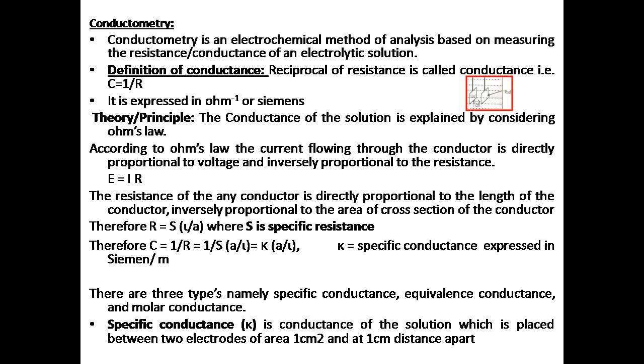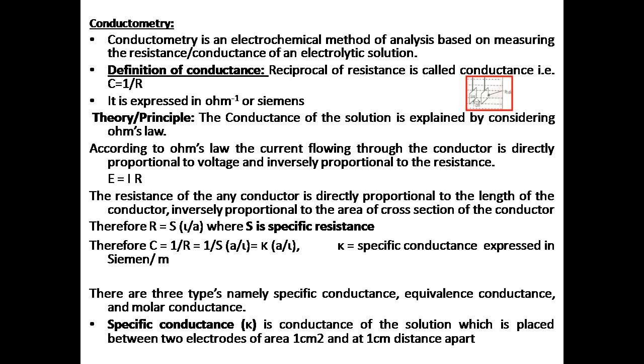I'll repeat. Specific conductance is defined as the conductance of the electrolytic solution which is placed between two electrodes, each of area of cross section 1 centimeter square and 1 centimeter distance apart. That is called specific conductance.